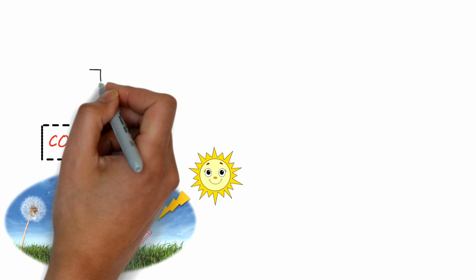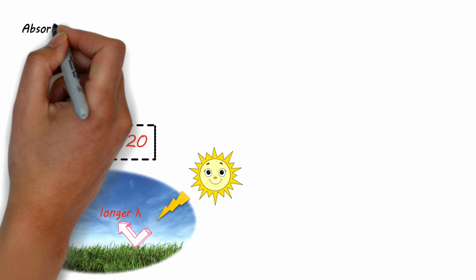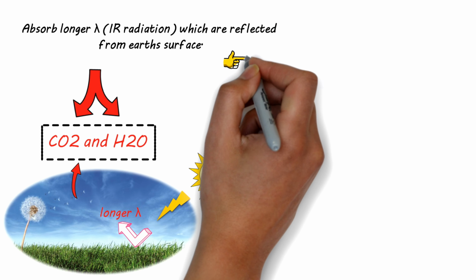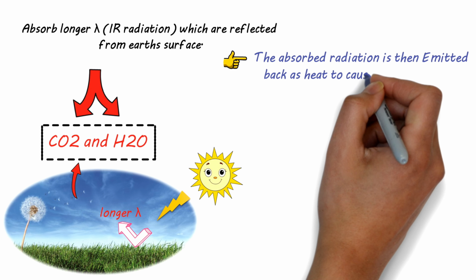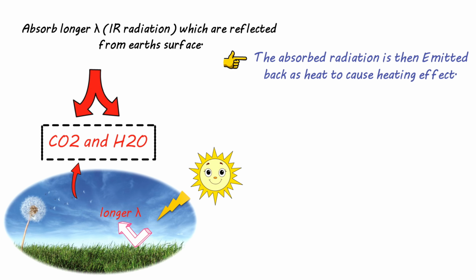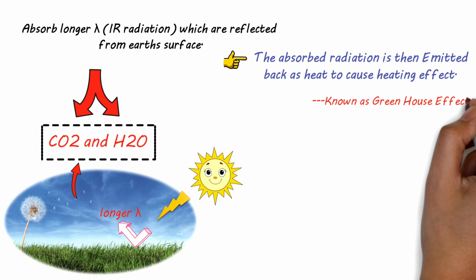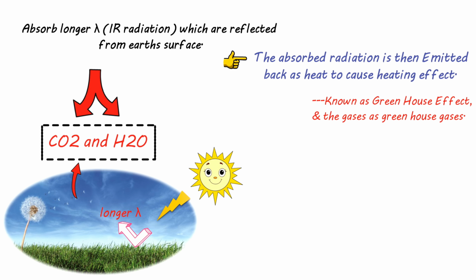These molecules then absorb such radiations from the Earth's surface, and this radiation is then emitted back as heat to cause heating effect, thereby raising the temperature of atmosphere. This is what is called greenhouse effect, and the gases which are responsible for causing greenhouse effect are known as greenhouse gases.